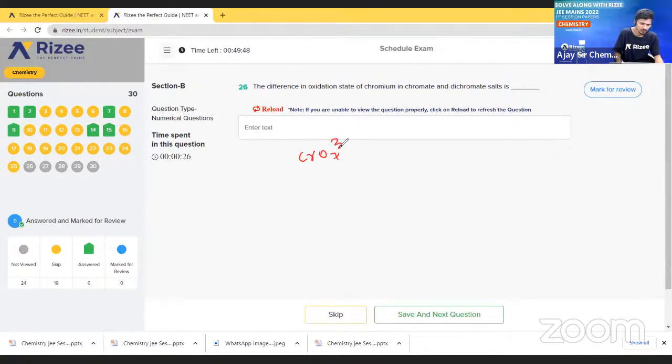Cr2O7 2- salt we will get, and we will also get Cr2O7 2-. And what is the difference between these two? Here chromium is +6 and here also +6. So the difference, we can say, is 0. Okay.